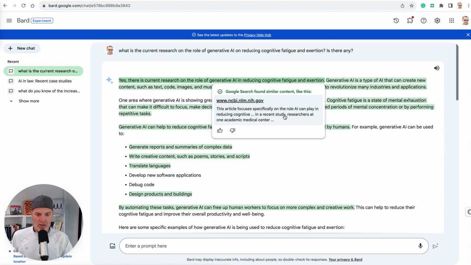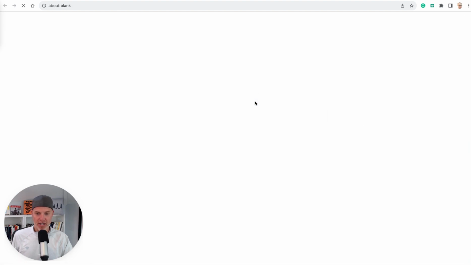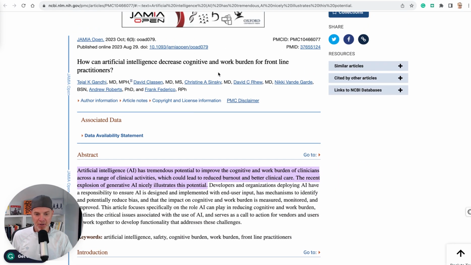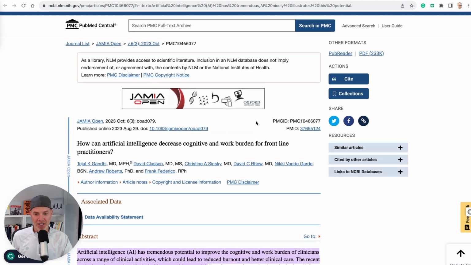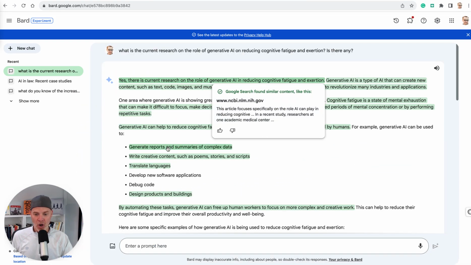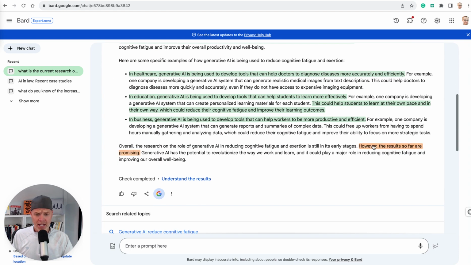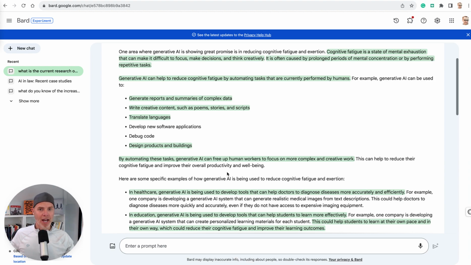Focuses on the role in reducing cognitive. So here we go. Here is a study. Now I can actually click through and boom. How can AI decrease cognitive and work burden from frontline practitioners? That's great, right? And all these other ones down here, I'll click through and it may not be the perfect citation, but at least it exists. At least there's something. Whereas down here, there isn't really any content or anything you can point to. So is this perfect? Absolutely not. Is this better than not knowing whether or not something is hallucinating?